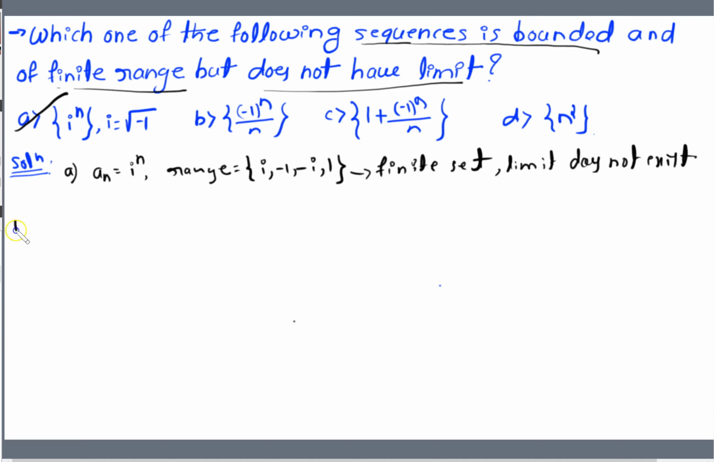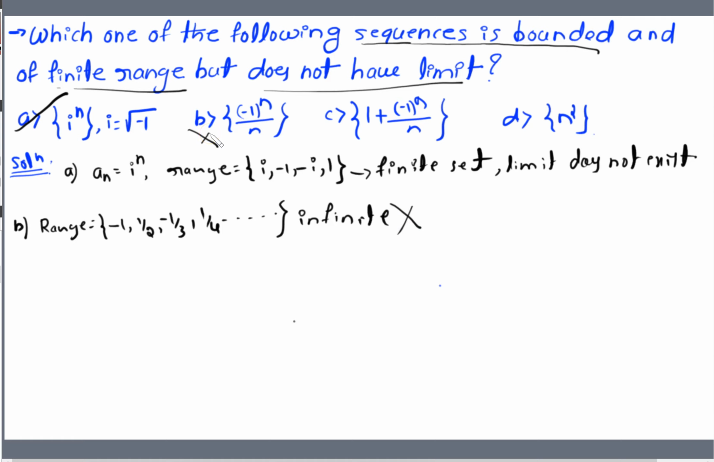Then what about option B? Now I will write the range set for option B directly. The range set of that one is given by minus 1, 1 by 2, minus 1 by 3, 1 by 4, and so on. This is an infinite set, not a finite set. Since it is infinite, this is not true. Option B is not a correct answer. Then what about option C? Once again I will write the range set of that option.